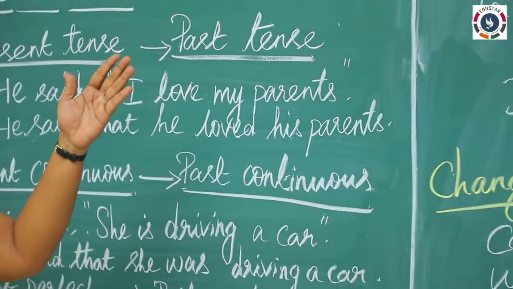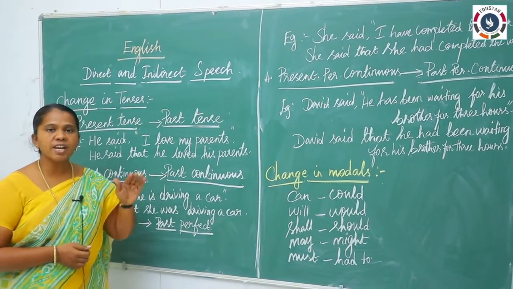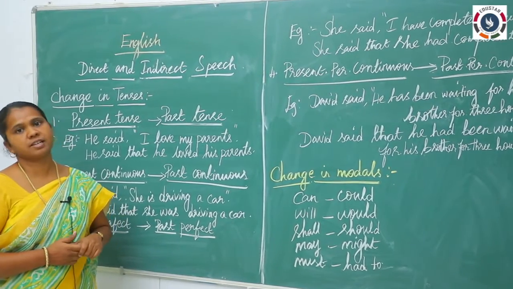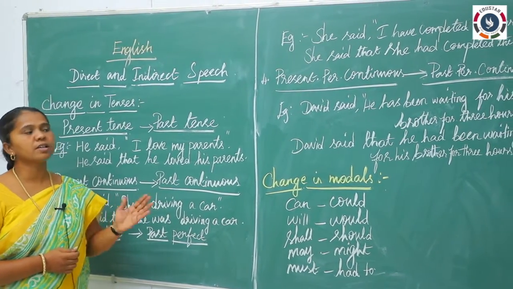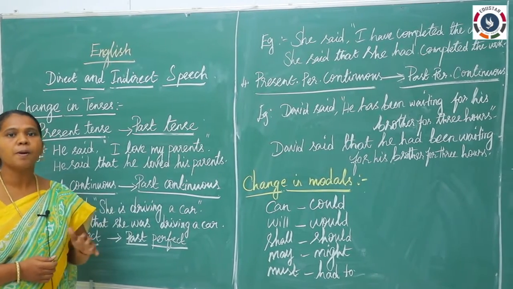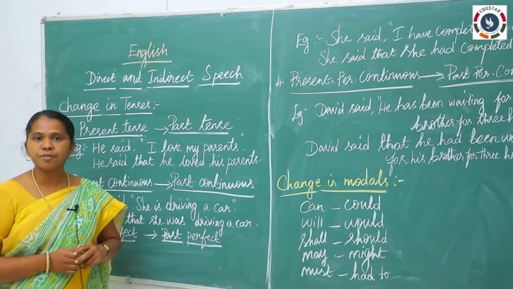And if it is given in the present perfect, you have to change that into past perfect. If it is given in present perfect continuous, you have to change that into past perfect continuous. You should not get confused here.